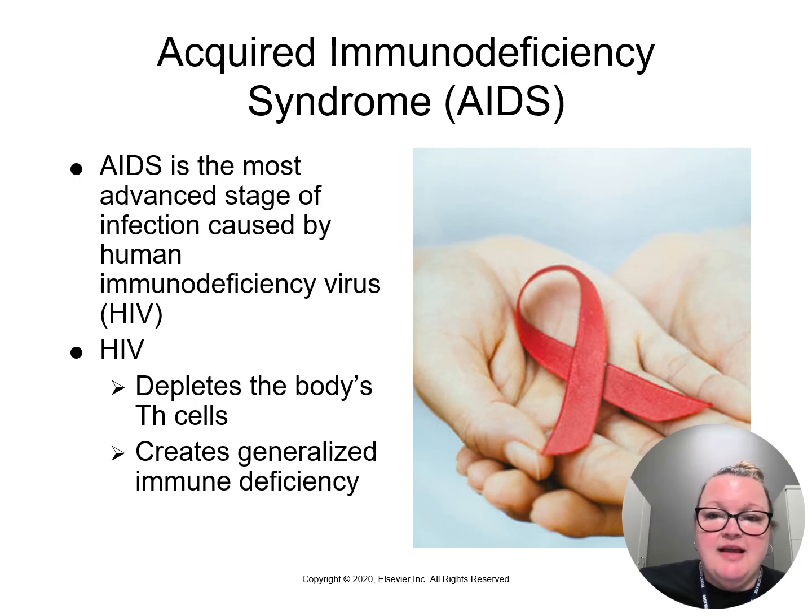AIDS is an advanced stage of infection that is brought on by a virus, otherwise known as HIV. HIV destroys T helper cells that are CD4 positive. These are very specialized cells that fight infection.